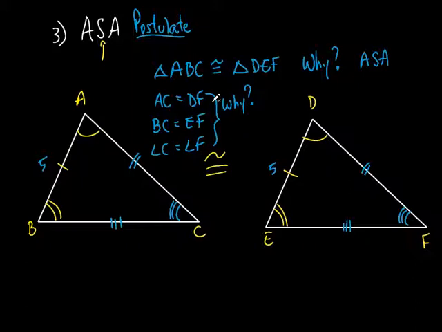The triangles are congruent because of angle side angle. So what's true about all the parts that match up with each other now that I've shown the triangles congruent? They've got to be what? They got to be equal. They got to be congruent. And what's our reason for that? No, it's not ASA. Angle side angle is the reason why the triangles are congruent to begin with. Why is AC equal to DF? And why is BC equal to EF? And why is angle C equal to angle F?